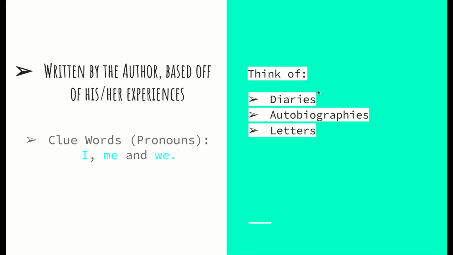When we think of firsthand accounts, we think of things like diaries, autobiographies, and letters. All three of these types of texts are texts that are written by the author about the author. So, firsthand account: by the author about the author.